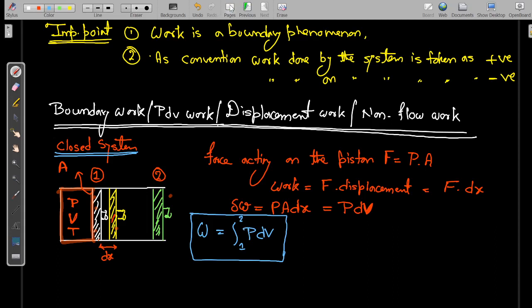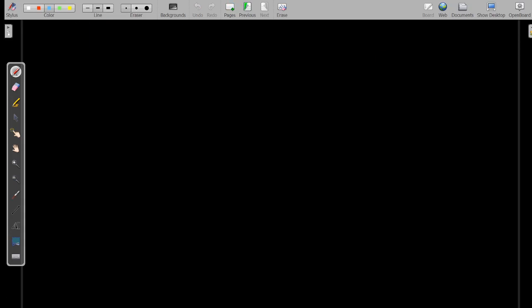Through this formula we can analyze. Let us consider that we have to find the area of a curve, and I am telling you to find the area between x equal to 0 and x equal to 4.